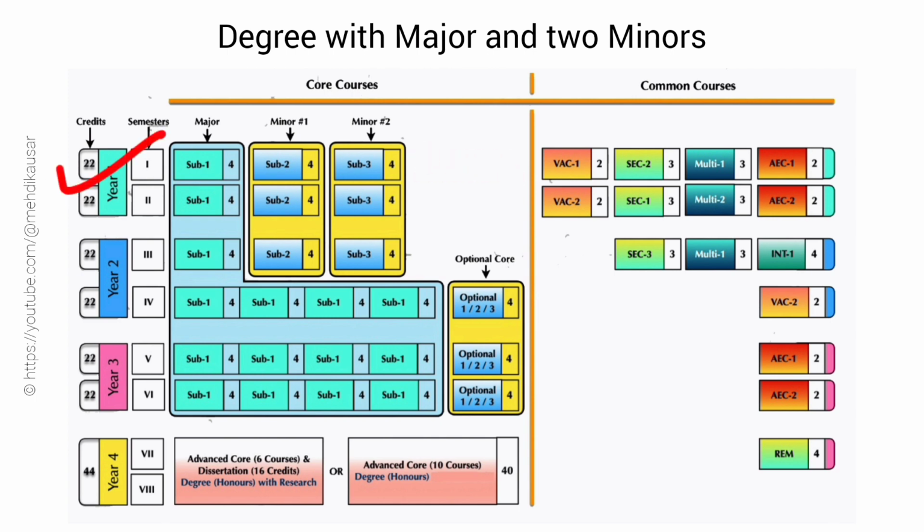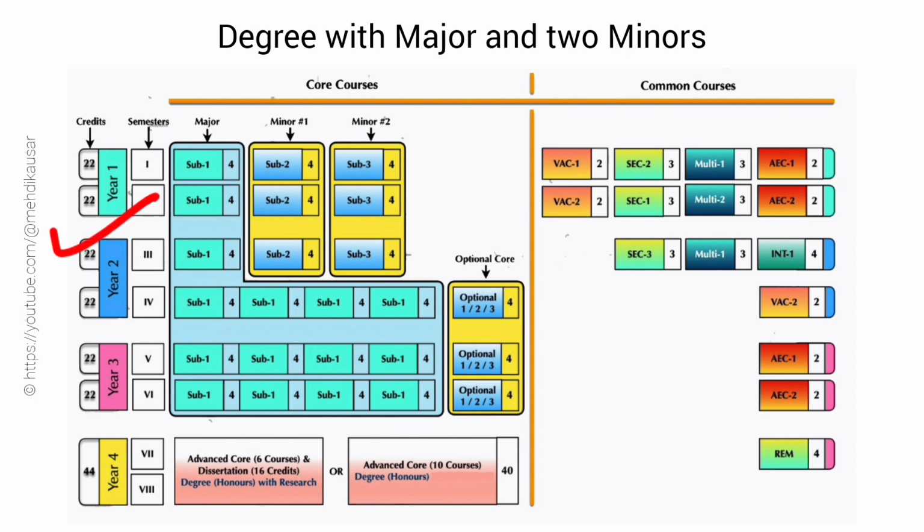The total number of credits in semester 1 is 4 plus 4 plus 4 plus 2 plus 3 plus 3 plus 2, which is equal to 22. In the second semester also, the total number of credits is 22. After completing the first year program of 2 semesters, a student may have the option to exit with an AUG certificate.